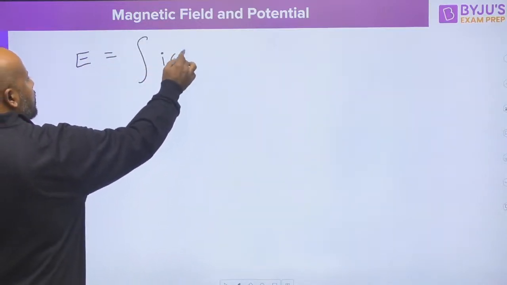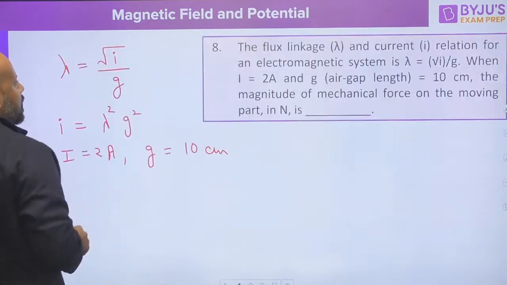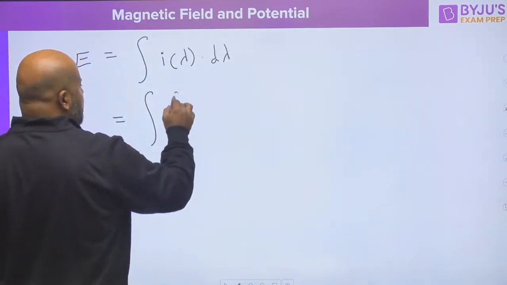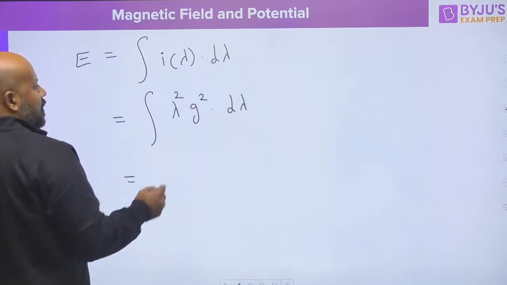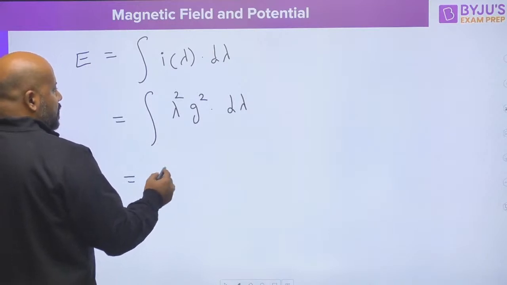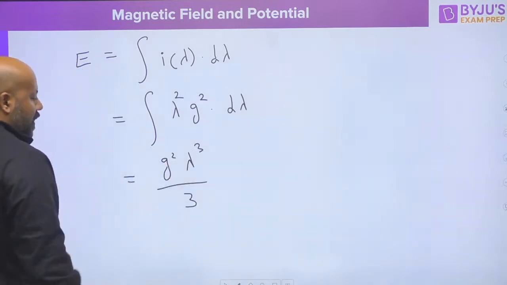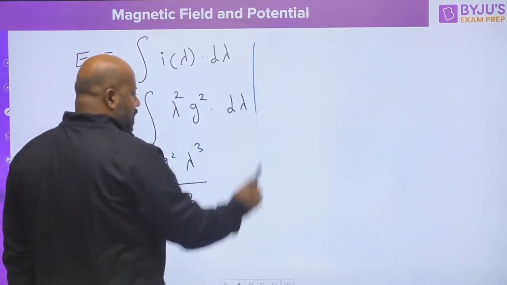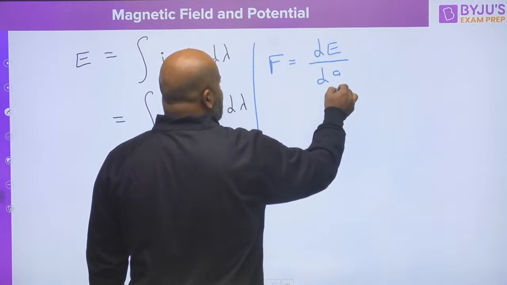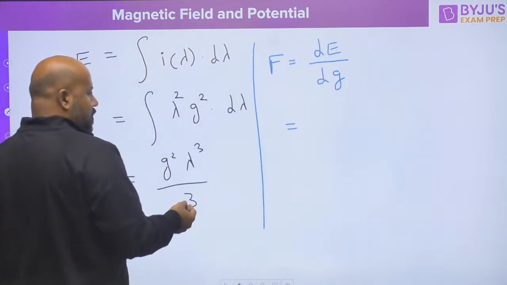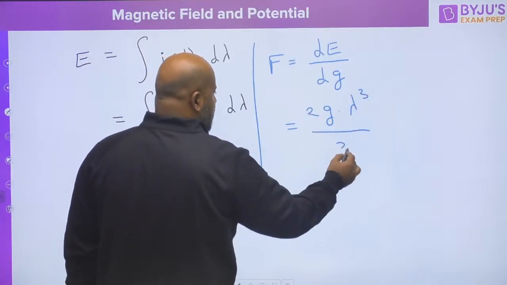Energy stored in the field you are going to find as the integration of I as a function of lambda, d lambda. I you can write as lambda square g square, and this is going to be d lambda. If you solve this, it is going to be g square lambda cube upon 3. If this is the energy stored, now you can find the force. Force is going to be dE upon dg, because g is the air gap length. If you differentiate with respect to g, this is going to be 2 times g times lambda cube upon 3.